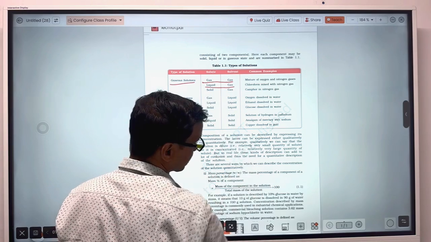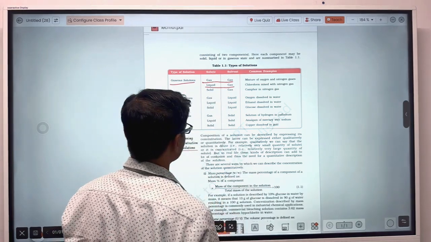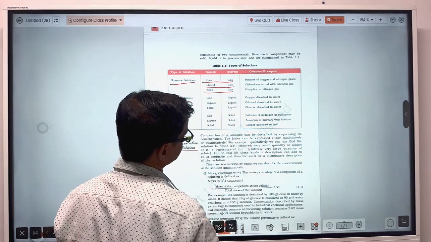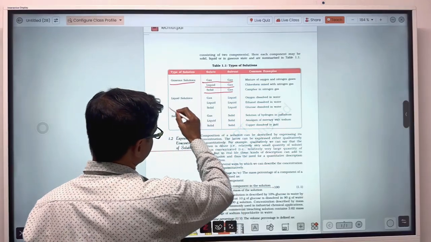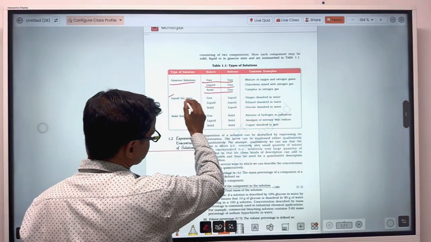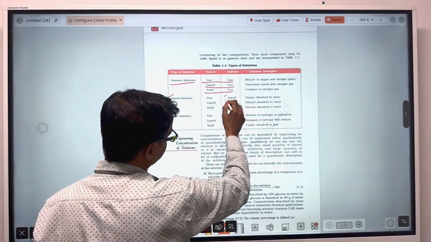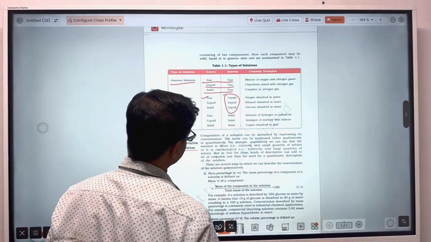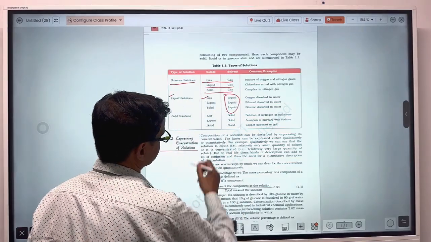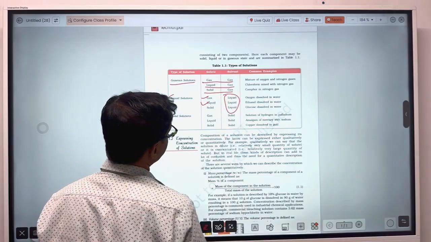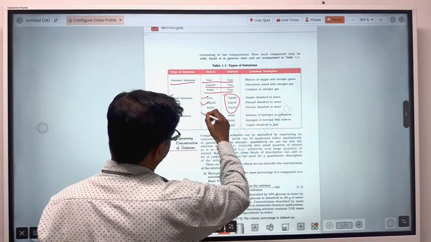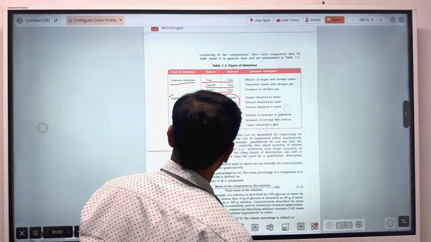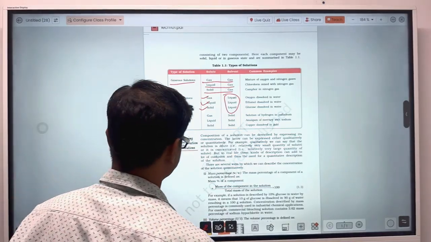Liquid can also dissolve in gas, that is also a gaseous solution. Solid dissolved in gas is also. The same for liquid solutions, meaning the solvent will be liquid. Gas can be dissolved in liquid, liquid in liquid, and solid dissolved in liquid, these are all liquid solutions.